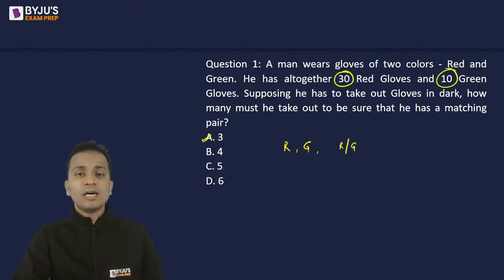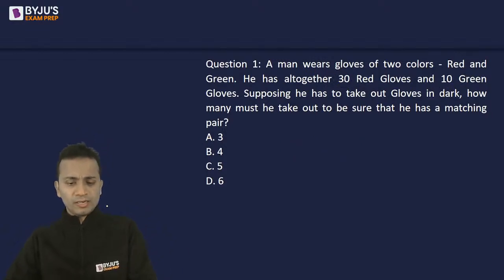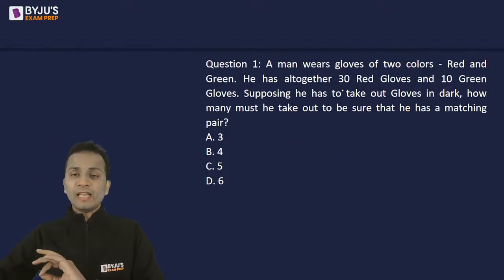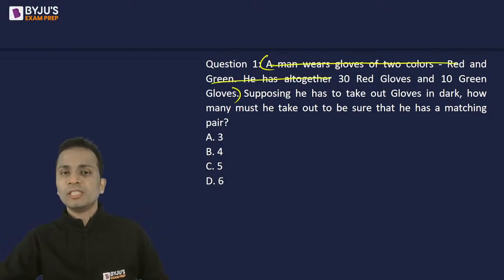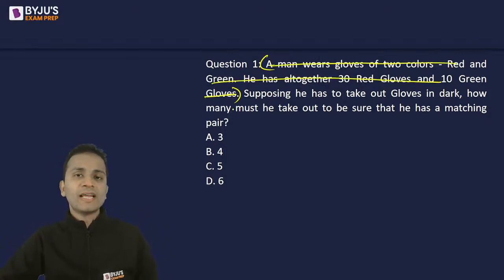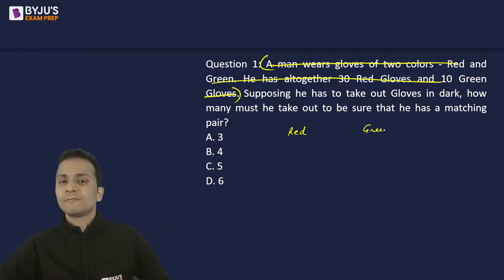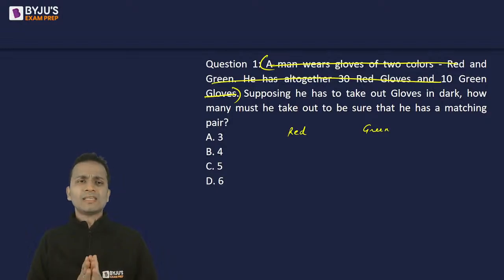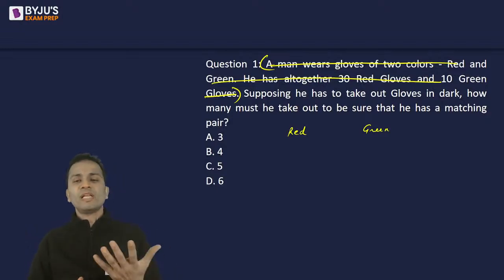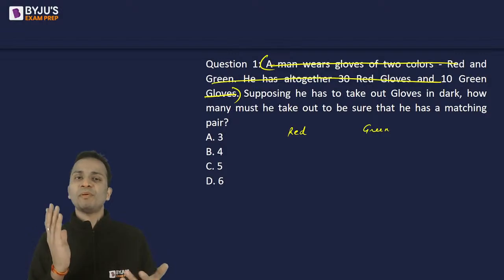Now, like I told, I'll go back to the previous question. Aditya and other students who are interested in this: if I remove the given part, forget that question, I'm discussing one more scenario of question number 1. Let's say there are some red gloves and some green gloves. Earlier in that question, we assumed that a glove has no left or right. You could wear a left glove on the right hand, and a right glove on the left.